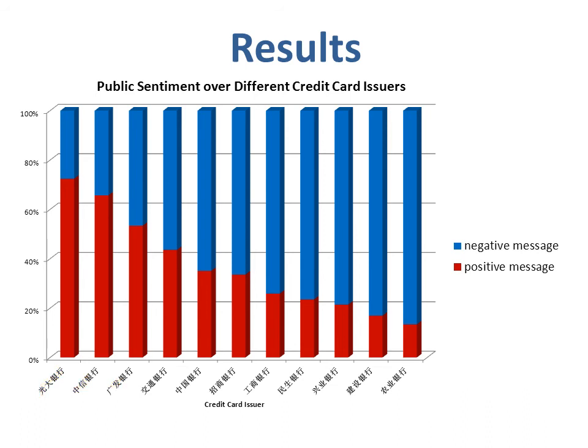On the other hand, people express more negative opinions on the credit card products of Agricultural Bank of China, China Construction Bank, and Industrial Bank. They have 87%, 83%, and 79% of negative messages toward their products respectively. Therefore, by drilling down into the two groups of messages we've classified, we can find out which credit card issuers have a better reputation with the public and which have a worse reputation.